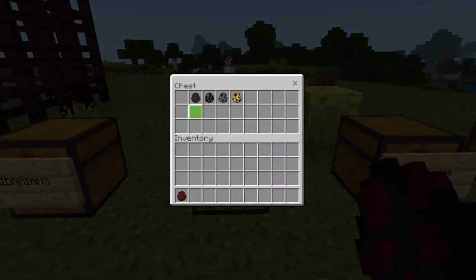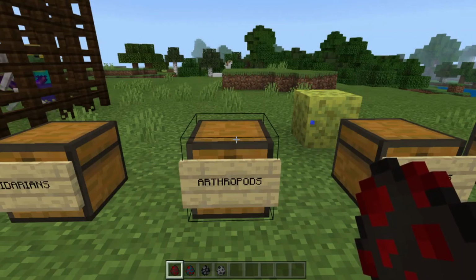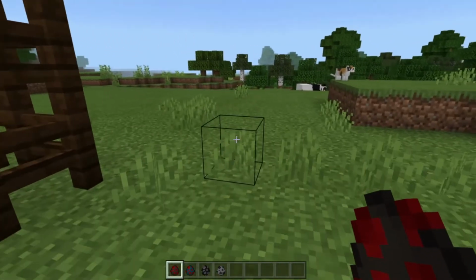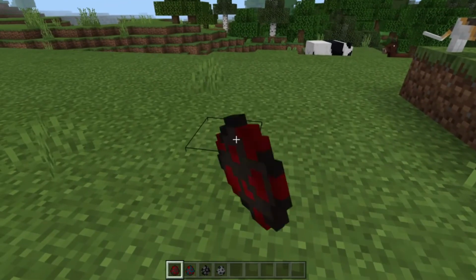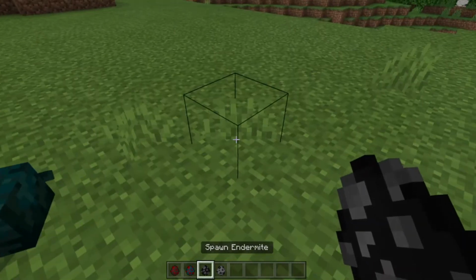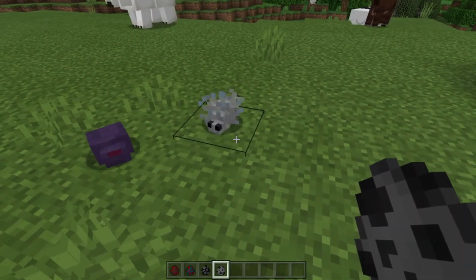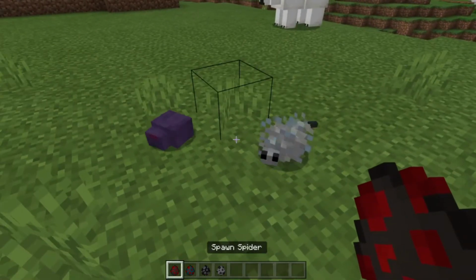One of them is the arachnids, and arachnids have 6 to 8 legs. So some of these creatures are the spider, the cave spider, the endermite, and the silverfish. All of them are arachnids.